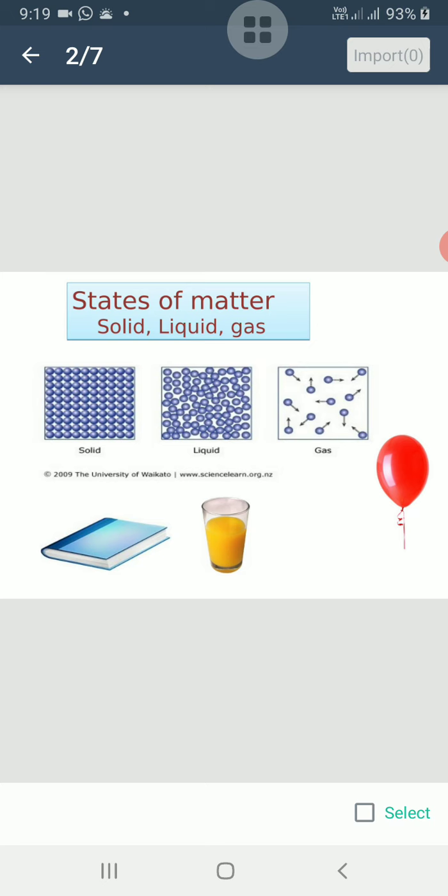In solids, molecules are very closely packed. There is a strong force of attraction between them. They cannot move away from each other. So solids are generally hard, rigid and have definite shape and volume, and they can't flow. If you want to move a solid box, or the table from its place, you can only move it, you can't change its shape. So solids have definite shape and definite volume.